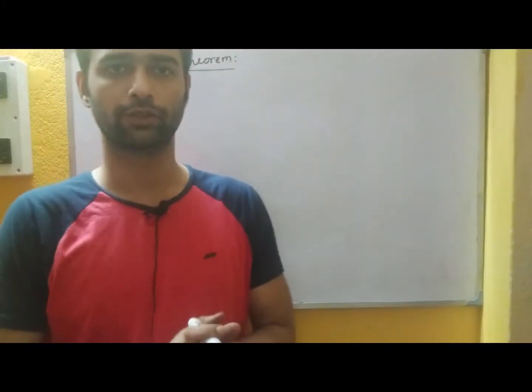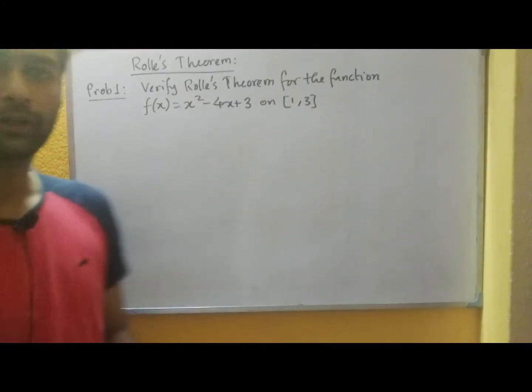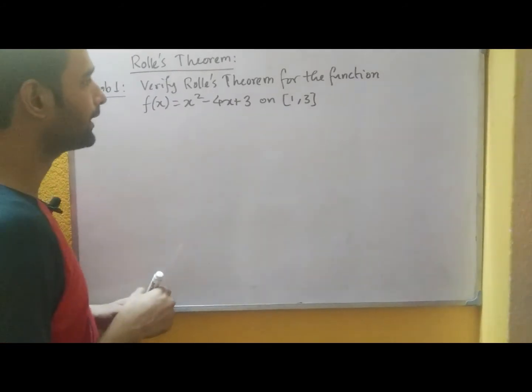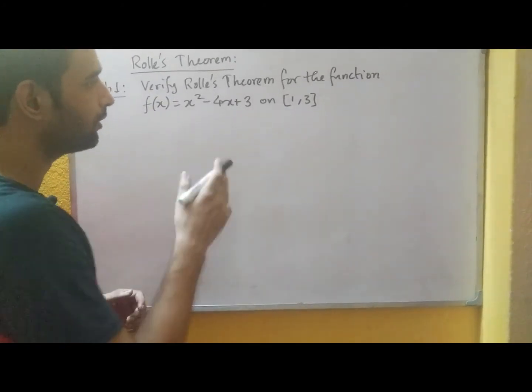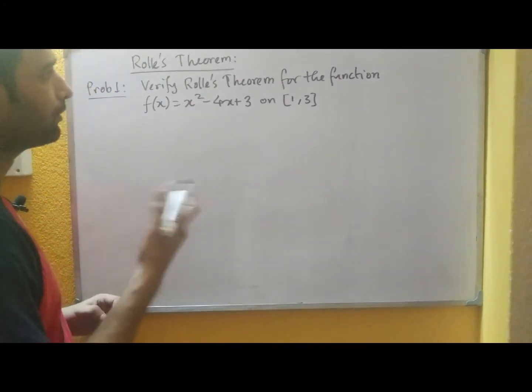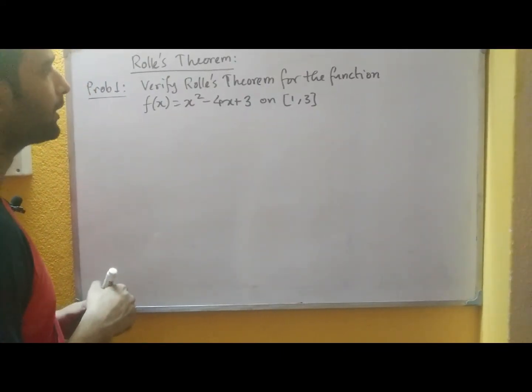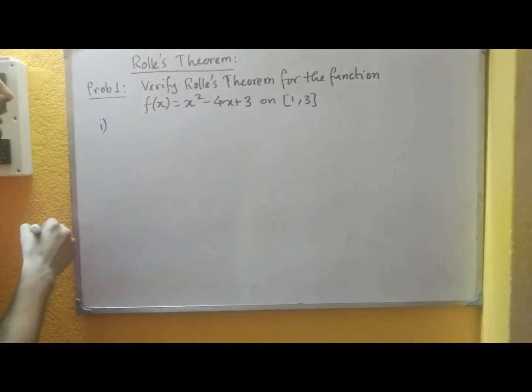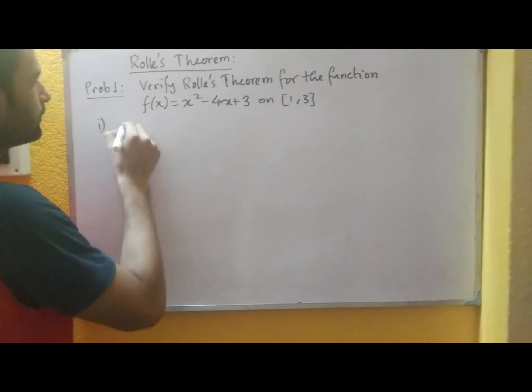Okay, so now let us solve some problems on Rolle's theorem. This is the first problem that says fx equals to x square minus 4x plus 3 on the closed interval 1, 3. So first of all we verify all the conditions for Rolle's theorem. Number 1, this is a polynomial function.